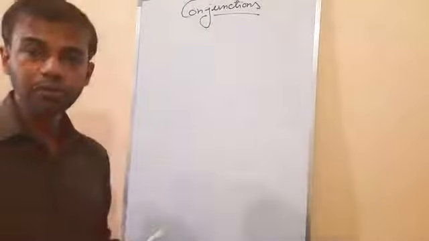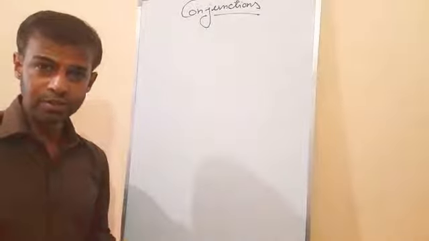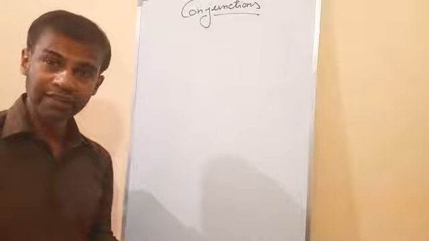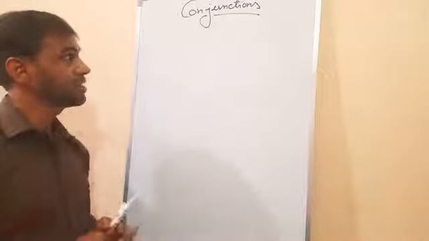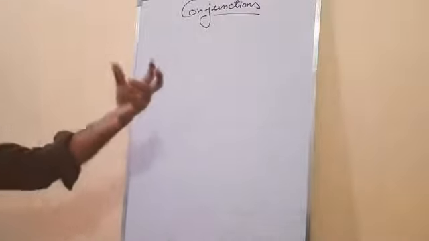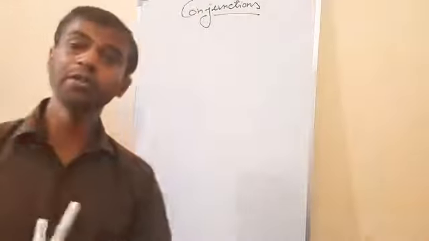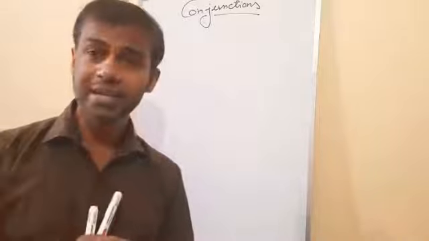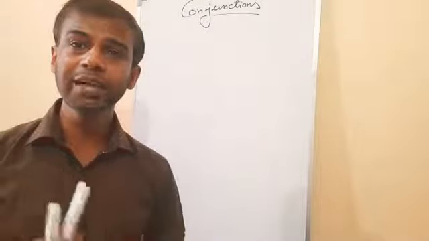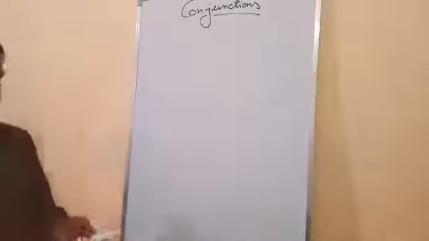Now, what is a conjunction? A conjunction is a word which joins two words, two sentences, two phrases and two clauses. It is a kind of connecting word, joining words. Sometimes it joins two or more than two words, sentences, clauses or phrases also. Clear? So a conjunction is a kind of connecting word. For an example, in this case, you may understand better.